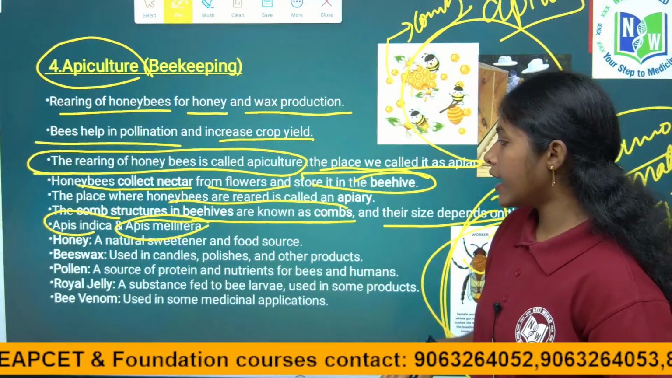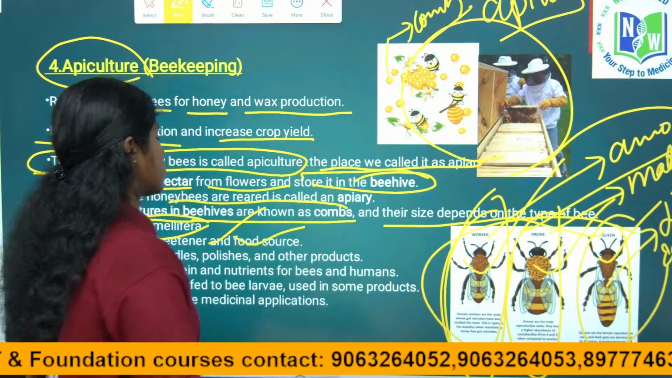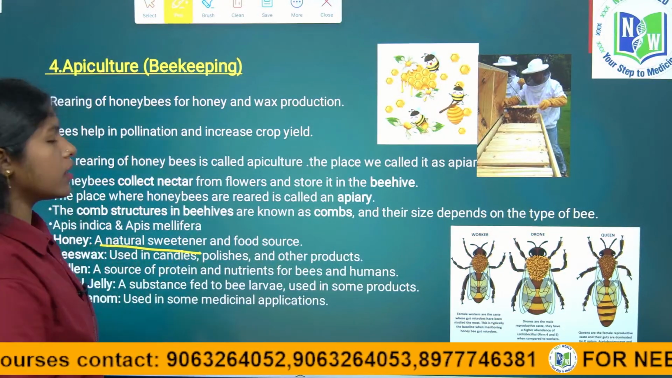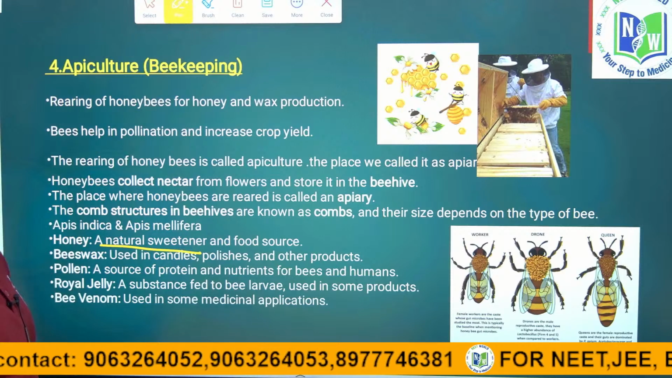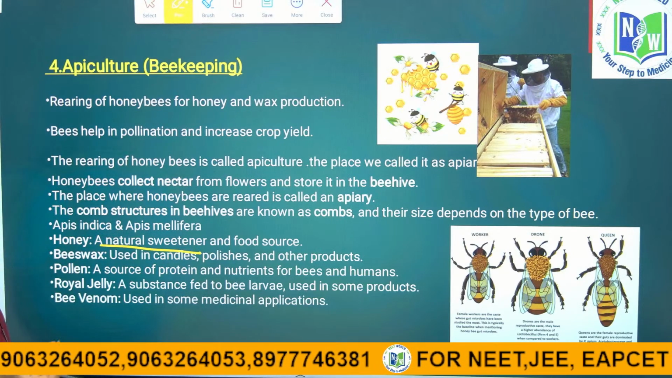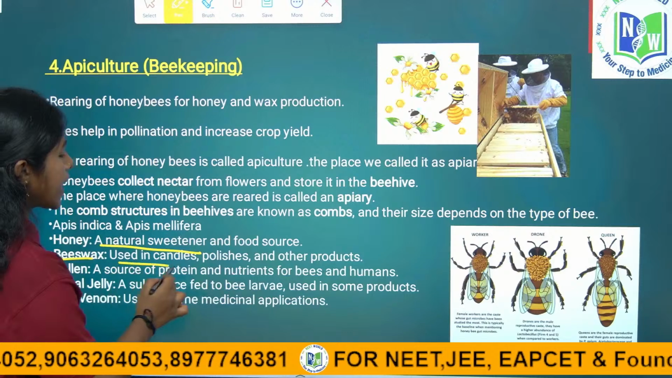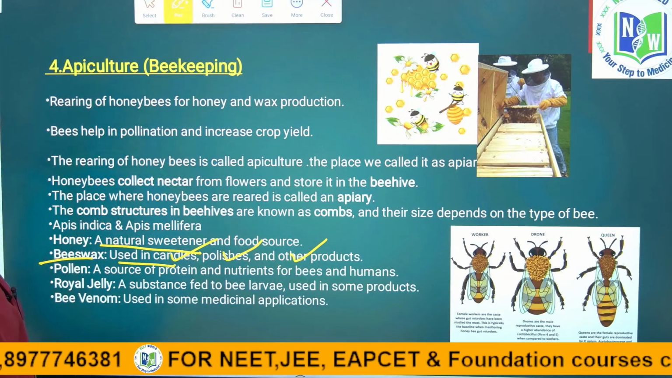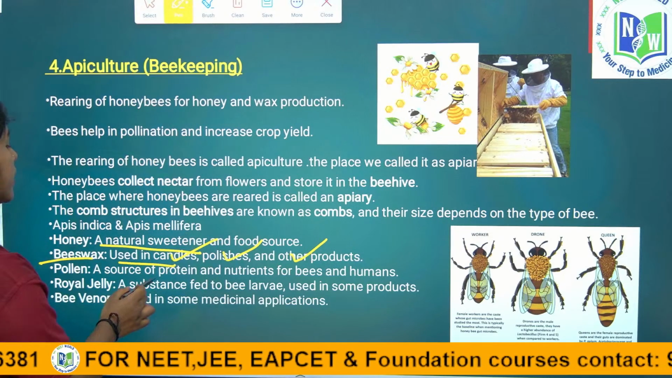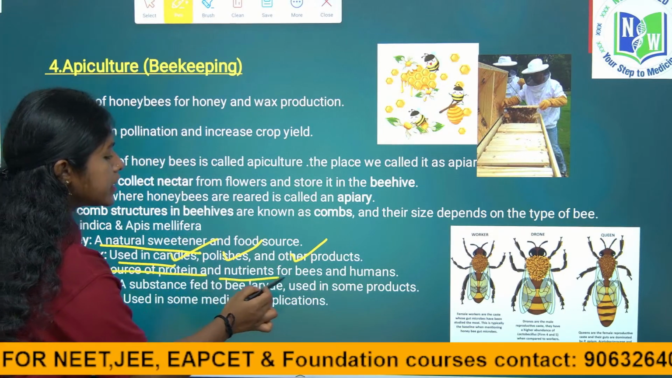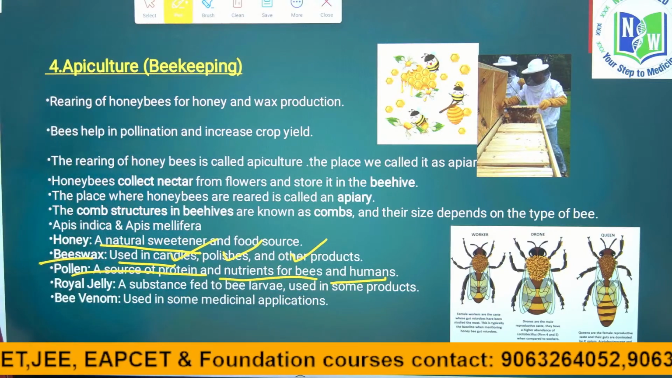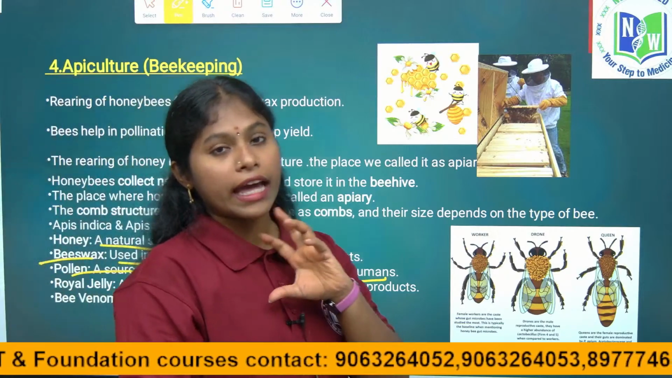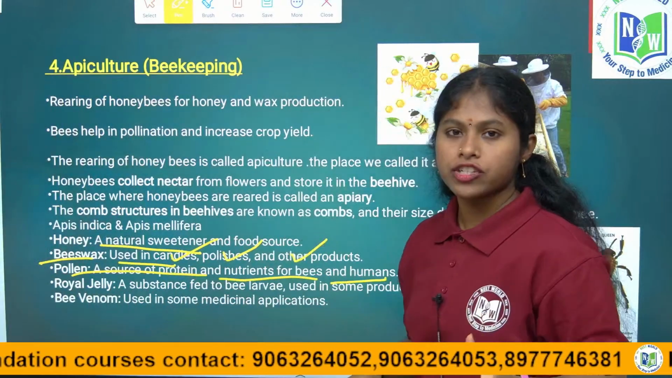Right children? Honey is a natural sweetener and a very good food source. Honey is also an important ingredient in natural remedies. Beeswax is used in candles, polishes and cosmetic products. Pollen is a source of protein and nutrients for bees and humans. Honeybees also play a key role in pollination.